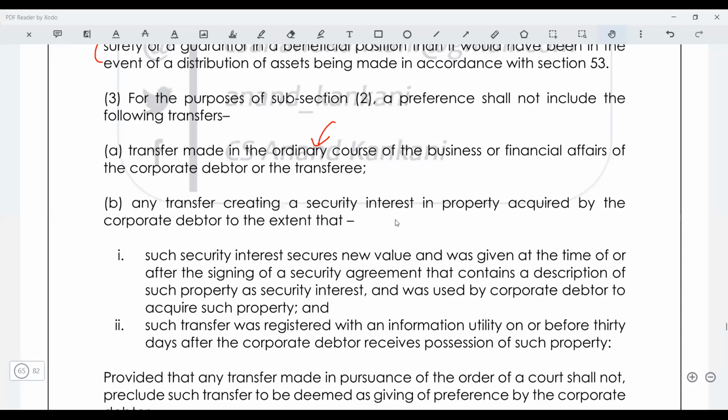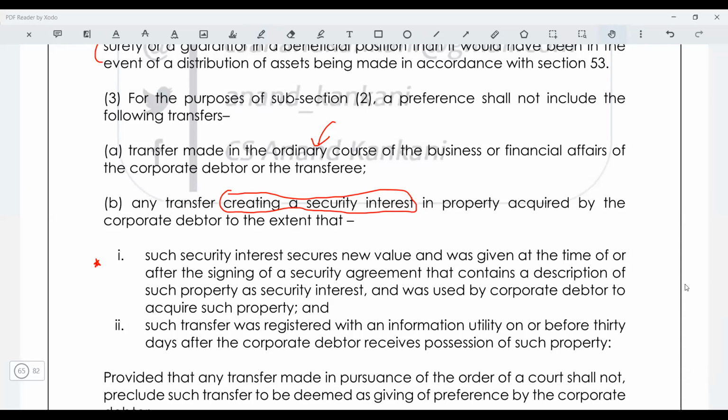Then the transfer creating the security interest was acquired by the corporate debtor to the extent that the security interest secures the new value of the asset. So what does this mean? This means that I had created a security interest. Take for example, a charge. The charge was created for 10 lakh rupees. Now you have to see why this charge was created, because the corporate debtor had purchased the asset for 10 lakh rupees from me.